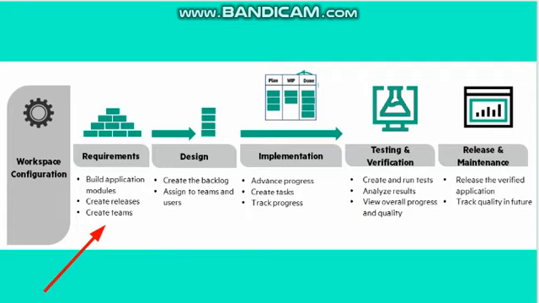Building the modules, creating releases and creating the team. Okay, so in design we create the backlog assigned to the team and the user. So what do we do in design? We prepare different kinds of design and then we assign these designs to the team for the further process. In implementation we do advanced progress, that is, we take these designs and we go for coding.